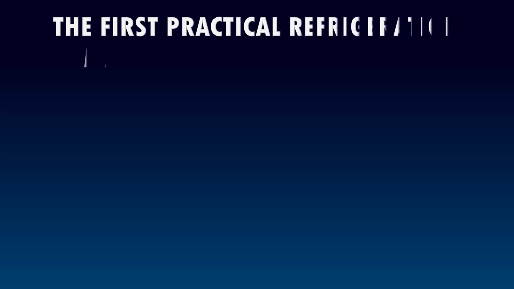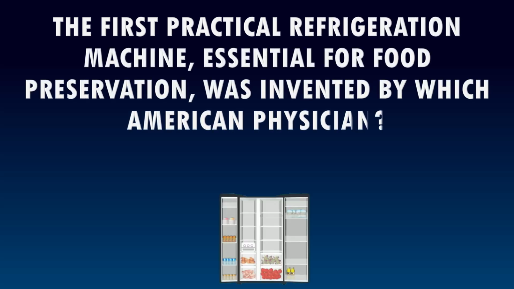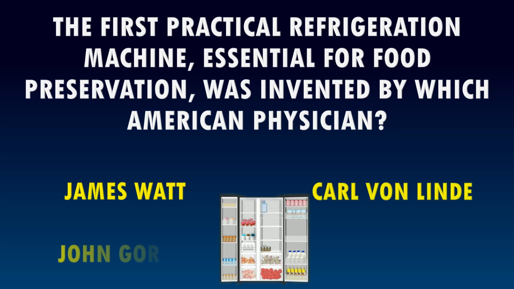Question 6. The first practical refrigeration machine, essential for food preservation, was invented by which American physician? The options are James Watt, Carl von Linde, John Gorrie, Clarence Birdseye.